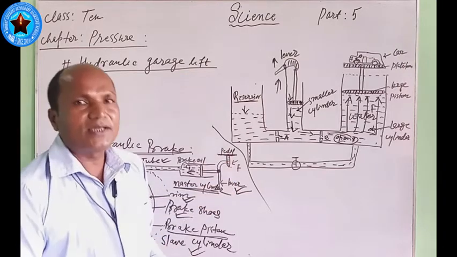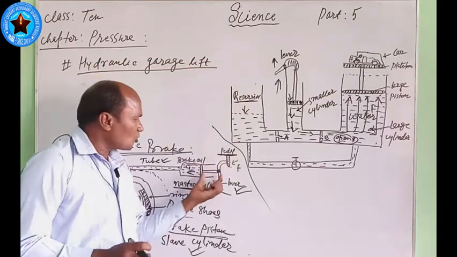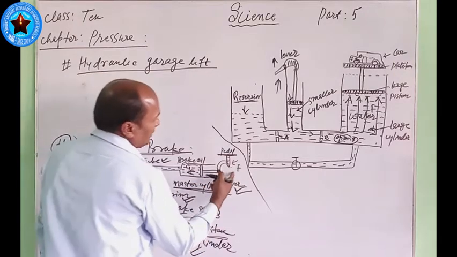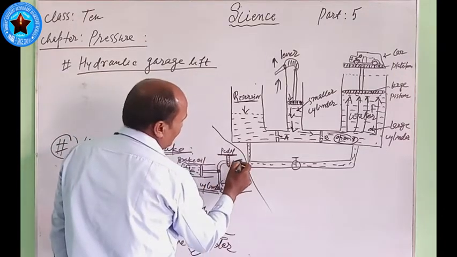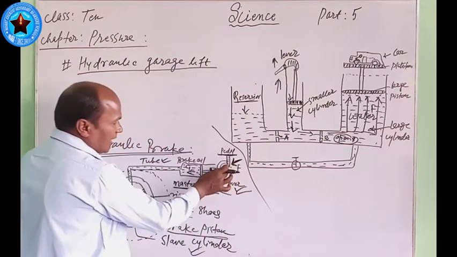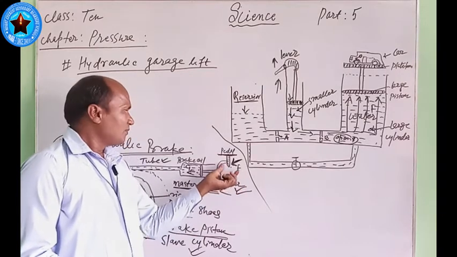Now when vehicles are moving, and the driver has to stop the vehicle, the driver very gently applies force here with the leg. You are seeing that. This means force is applied on the pedal by the driver of the vehicle, very gently.